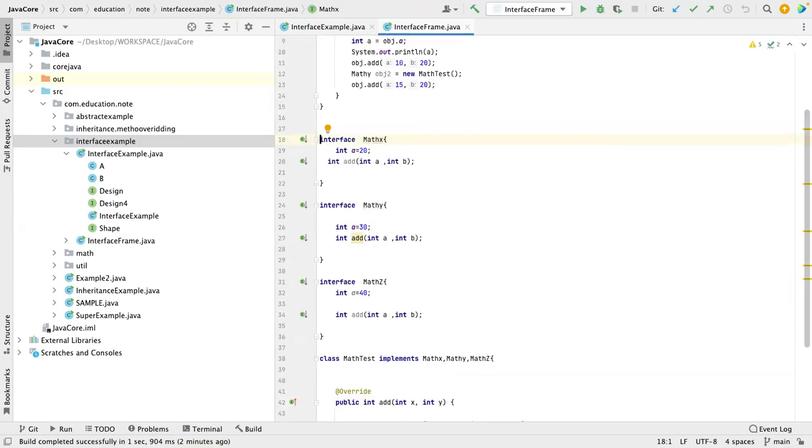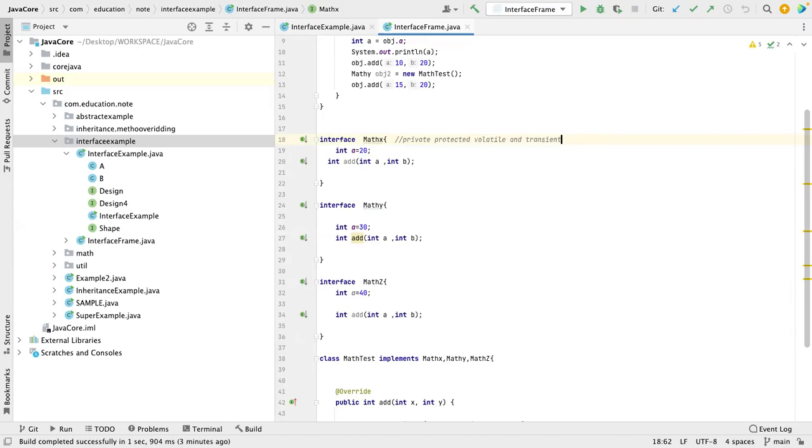If you want to note down, you cannot use private, protected, volatile, and transient.